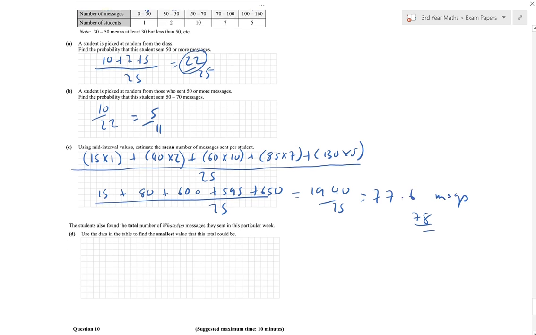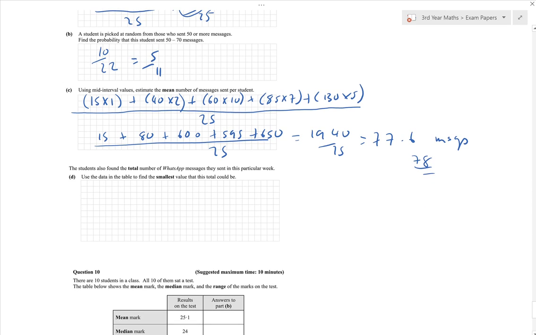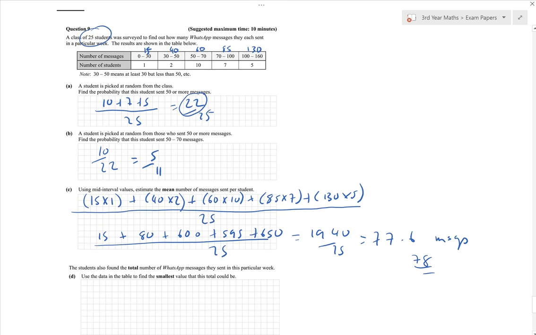Now, the next part says the students also found the total number of WhatsApp messages they sent in this particular week. Use the data in the table to find the smallest value that this could be. Okay. So again, in this group here, if we get rid of our mid-intervals, this one person may have sent no message.